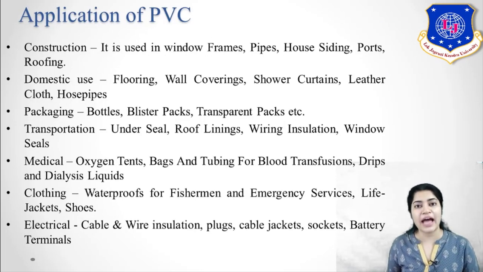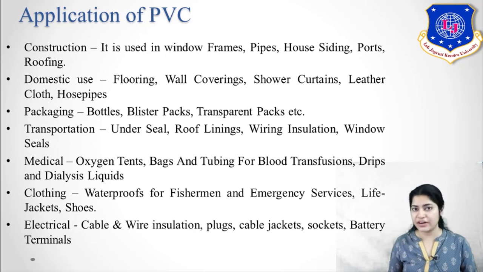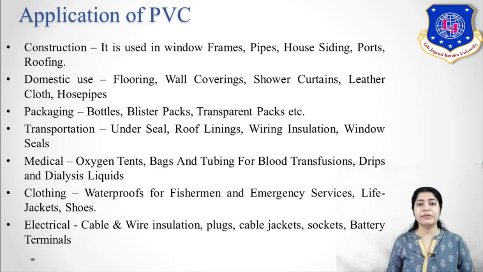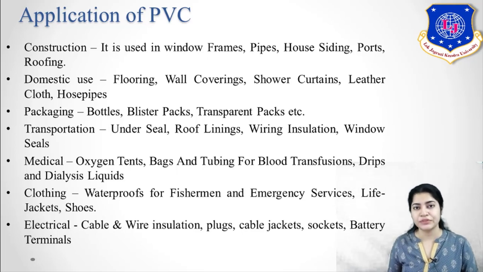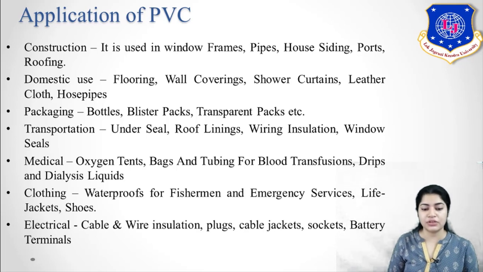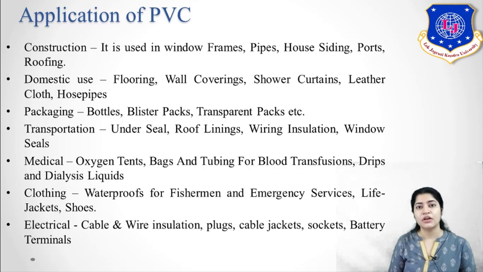Now talking about the applications. Okay, PVC has a very wide range of applications. First of all is construction. Okay, it is used in window frames, pipes, house sidings, poles and roofings. So many sliding windows which are made, that railing is made of PVC again. Now, about the domestic use, you use it in flooring also, as a wall covering, in shower curtains, leather cloths, house pipes, okay.